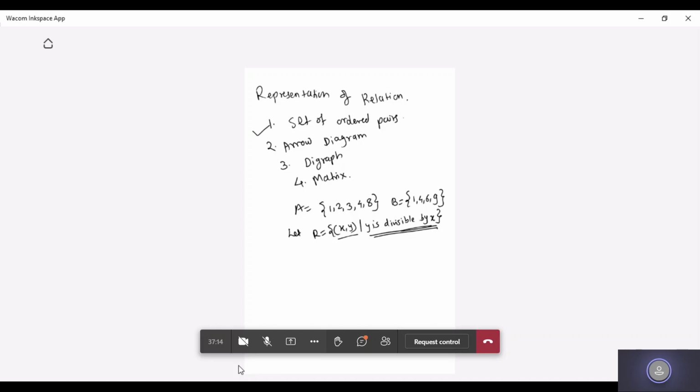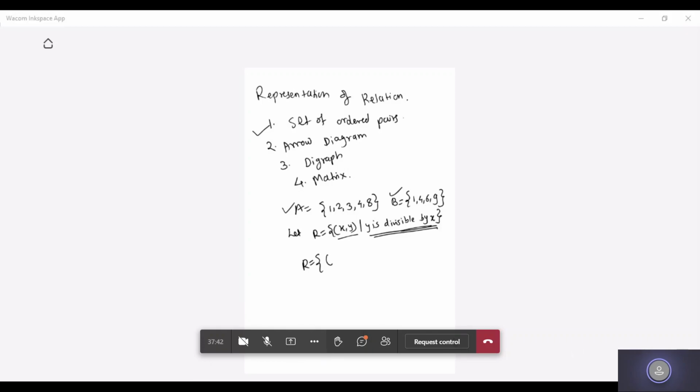Now tell me in the chat box, you can type, what would be the ordered pairs you'll be getting for R, where Y is divisible by X, for the given A and B. Let us check out. Doesn't matter if it is right or wrong, but you should try and give an answer.